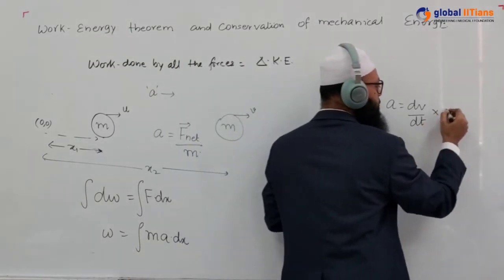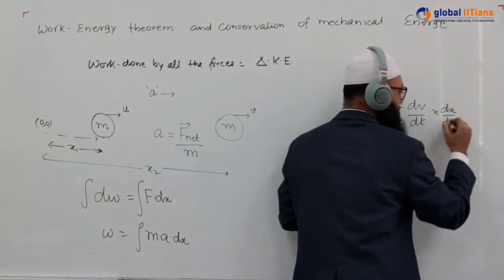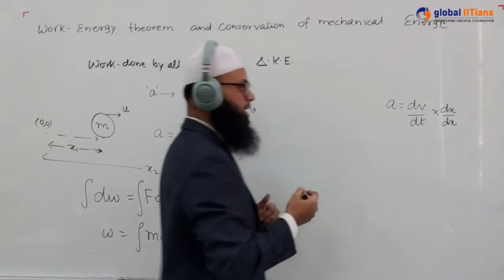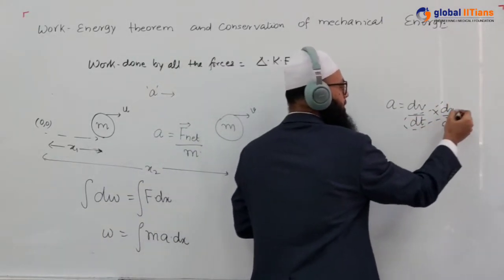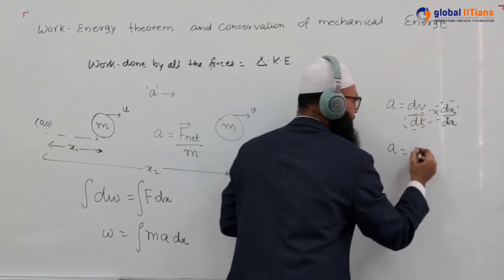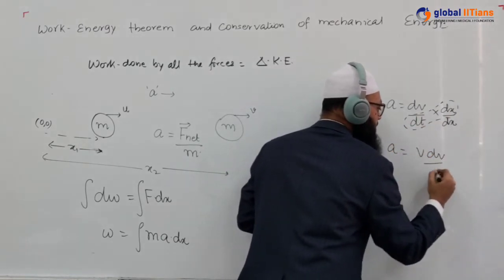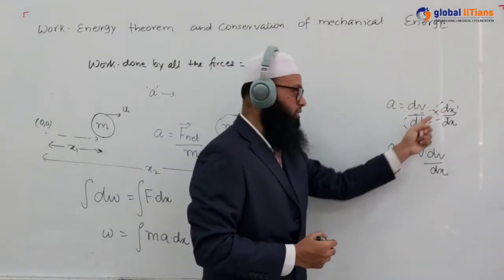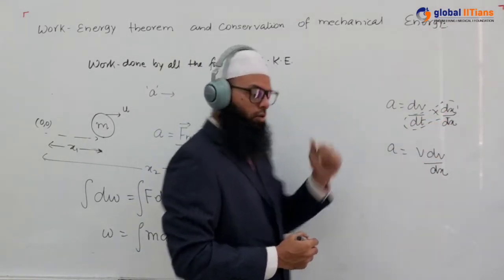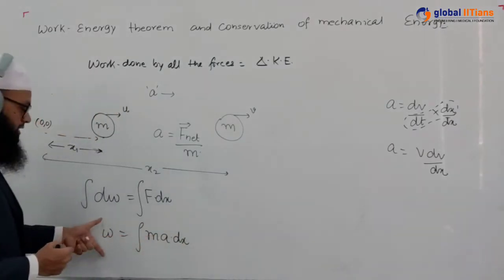Let us multiply this with dx over dx, numerator and denominator. So this term dx upon dt will turn out to be v, and we can write a is equal to v dv upon dx. So this a can be written as dx upon dt, that is v, into dv upon dx. Okay, now we are going to use that term in this expression.